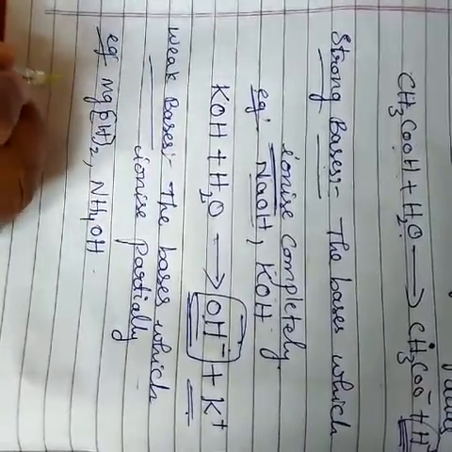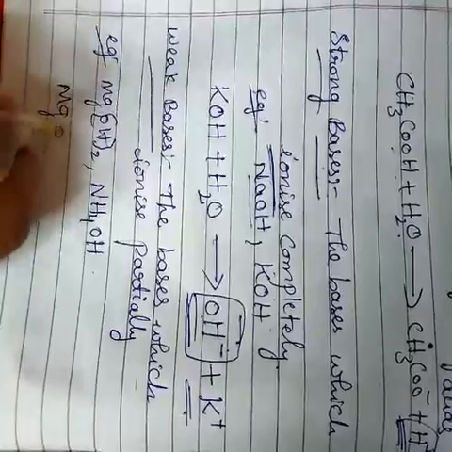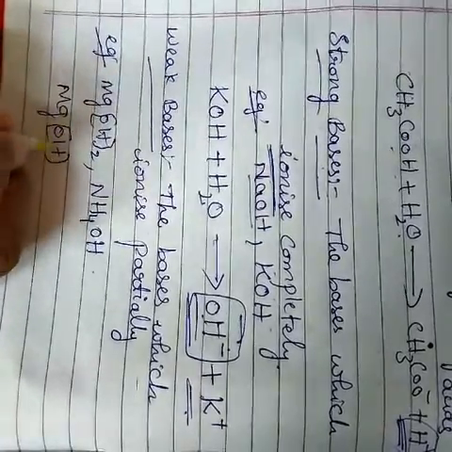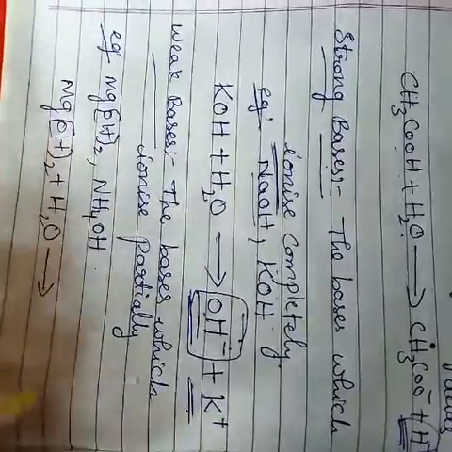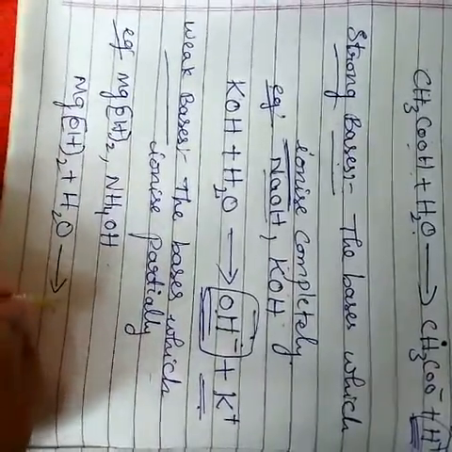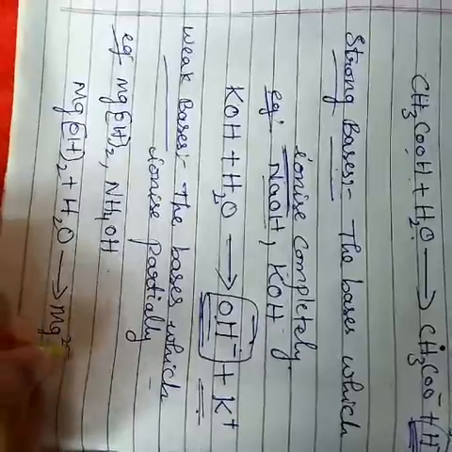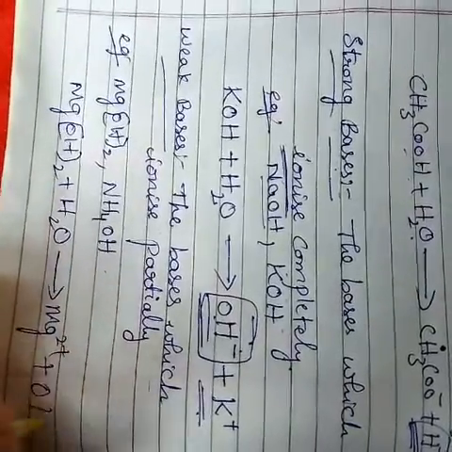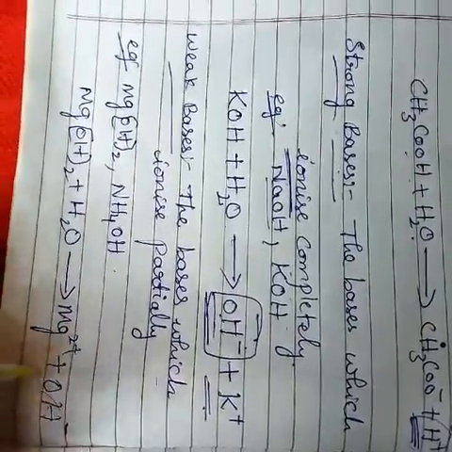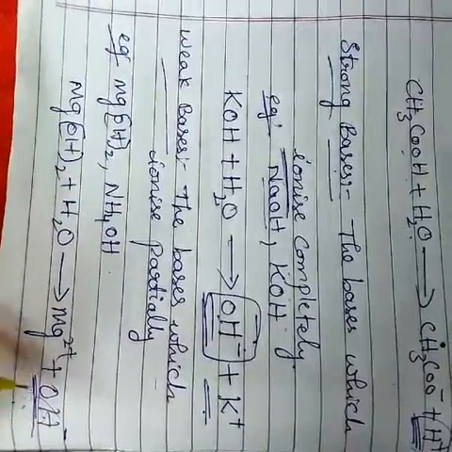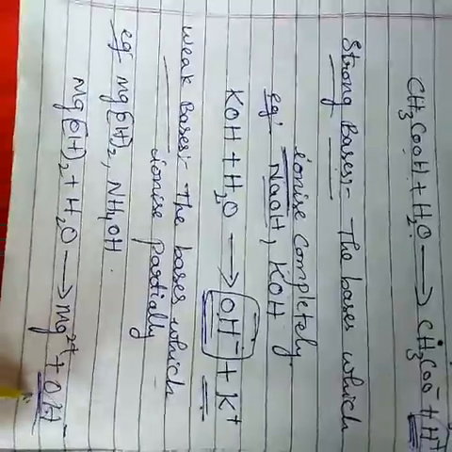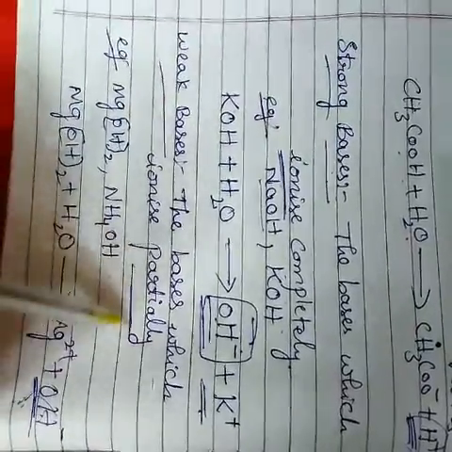If we take magnesium hydroxide and water, there is magnesium plus OH minus, where the OH minus ions are released partially, not completely. In weak bases OH ions are released but partially.